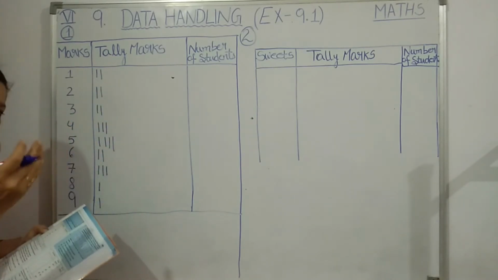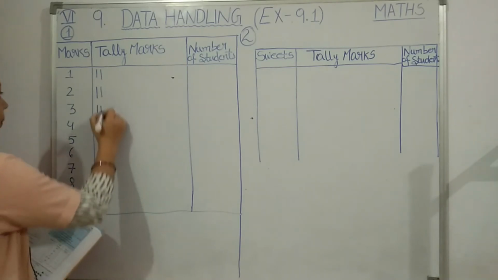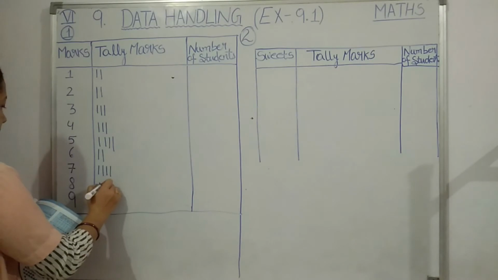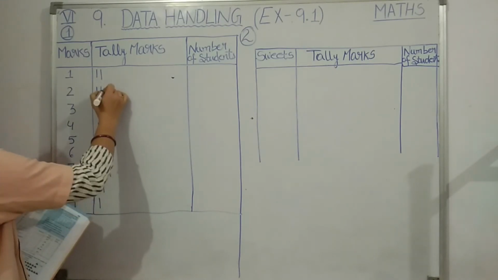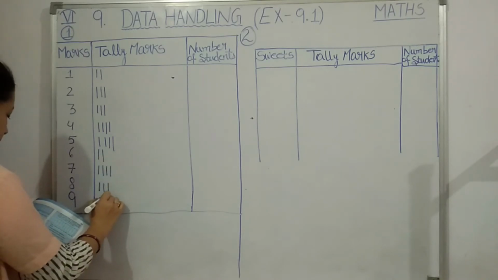So each mark we are marking here. Then after 7, again 7, 3, 8, 4, 2, 8, 9,